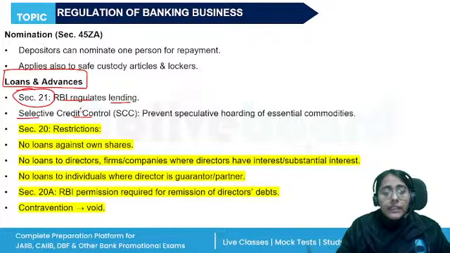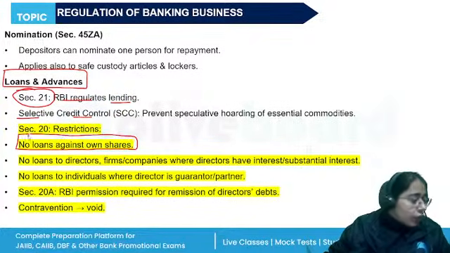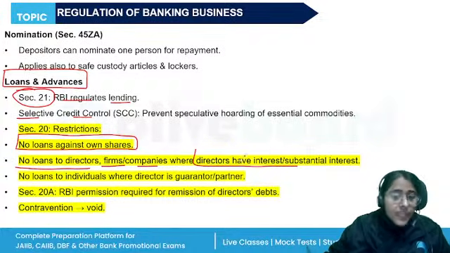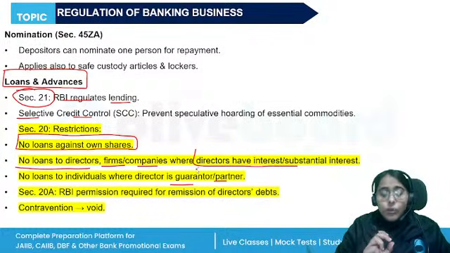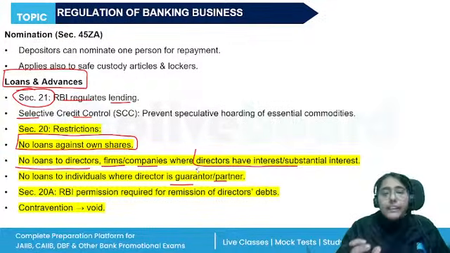Okay, then the banks cannot give loans against their own shares as security. Banks cannot give loans to directors, firms, or companies where the directors have substantial interest, where the director is a guarantor or a partner. And RBI's permission is required if the bank is remitting a director's debt. There also RBI's permission is required. And if any of these rules or regulations are contravened, then such directions will be void. It will not be termed as a valid contract.